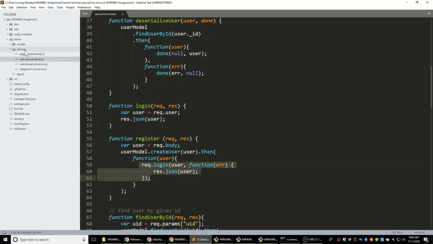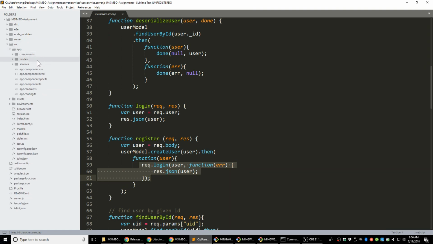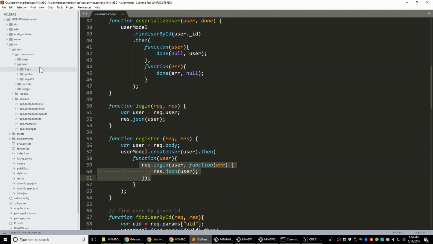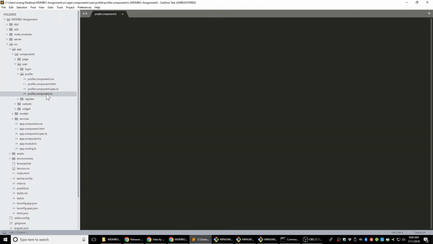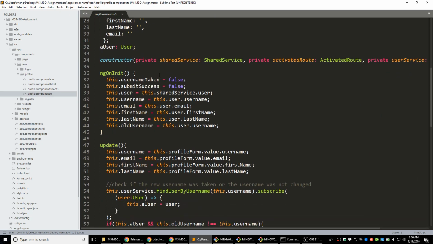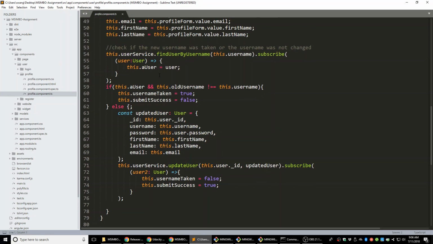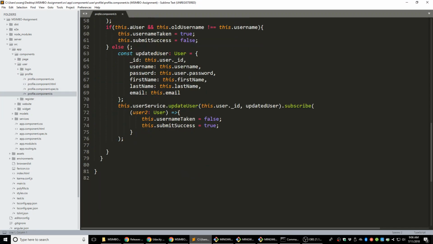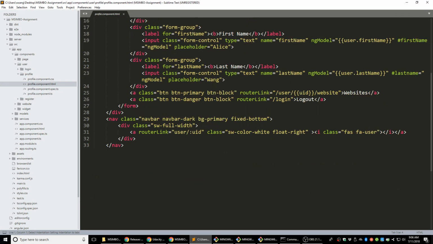So let's go to the profile component. It's in the source app components and user profile component TS here. So yeah, we don't have a logout function here right now, and our logout is simply a route link to the login page, which is not correct.